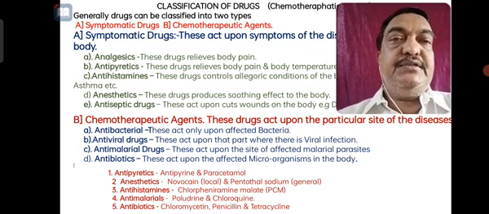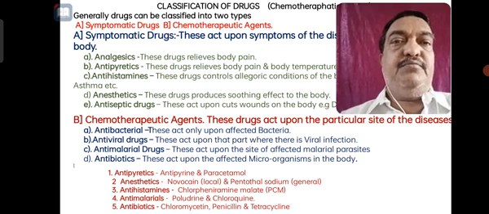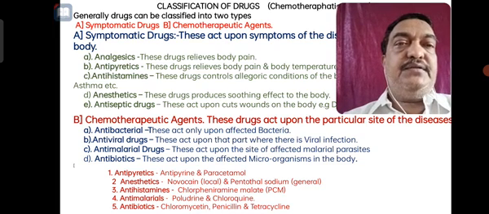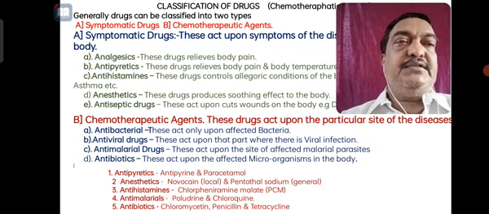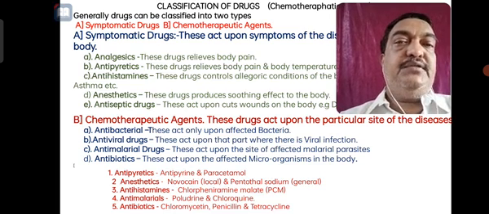Then anesthetics, these are the drugs that produce a soothing effect on the body. There are anesthetic agents you may know, local anesthetic and general anesthetic. Then antiseptic drugs, these are the drugs used particularly when cuts and wounds happen to the human body. The best example is Dettol, used as an antiseptic material to cure it. Then chemotherapeutic agents, these act upon a particular site of the disease.